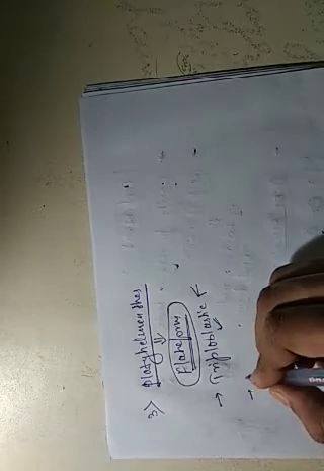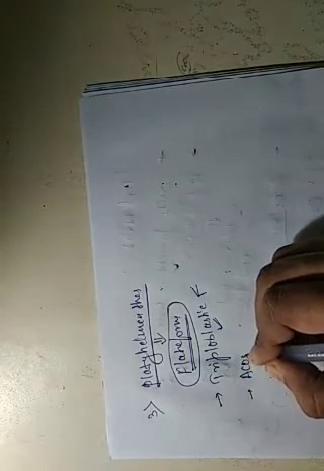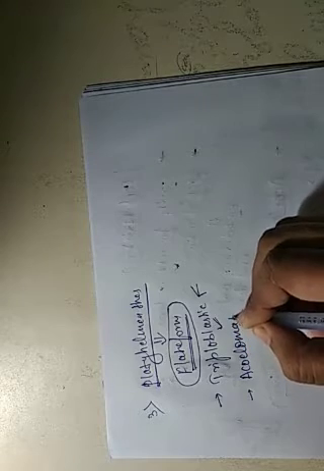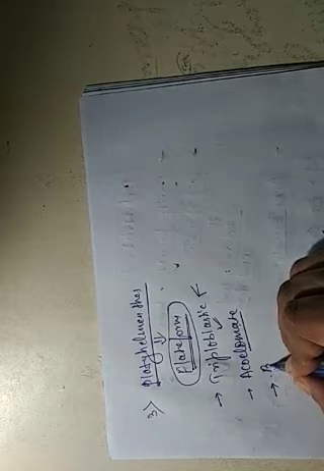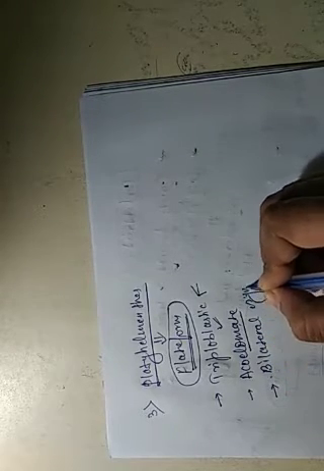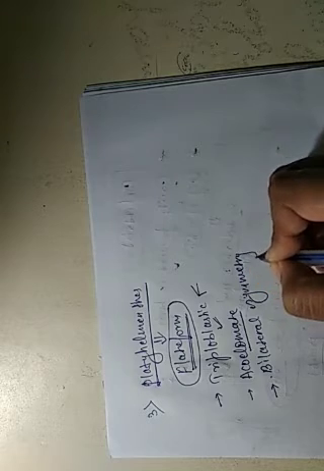So it is triploblastic. Next is acoelomate, which means no true body cavity is present. Bilateral symmetry means the body is divided into two equal halves. Next is dorso-ventrally flat.